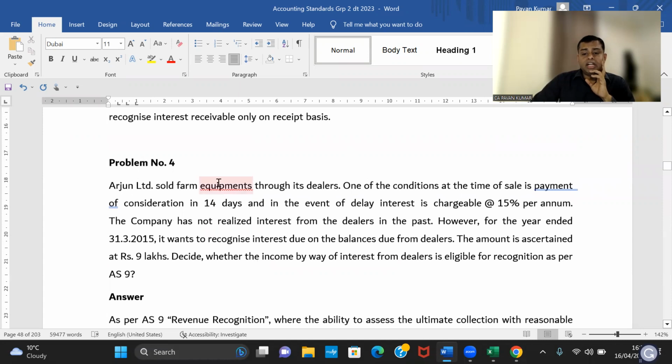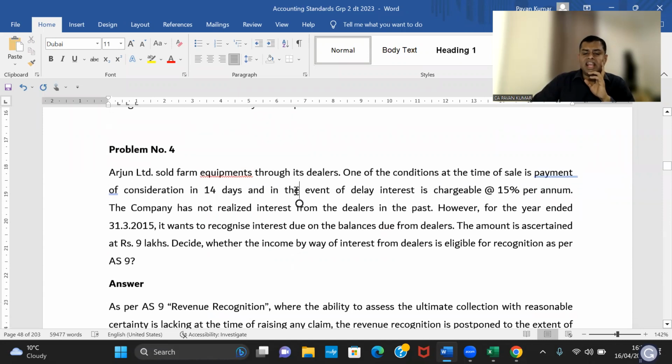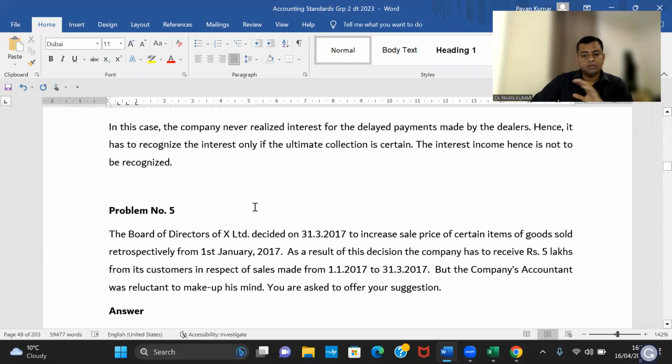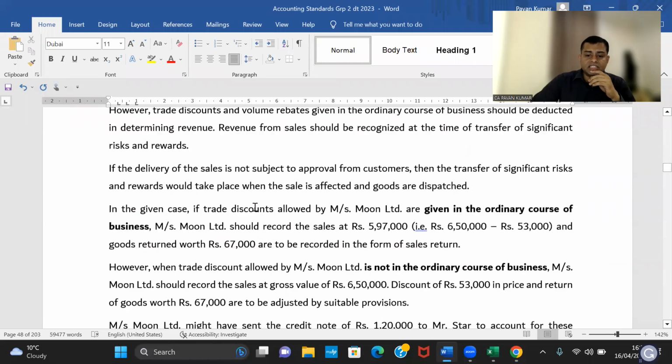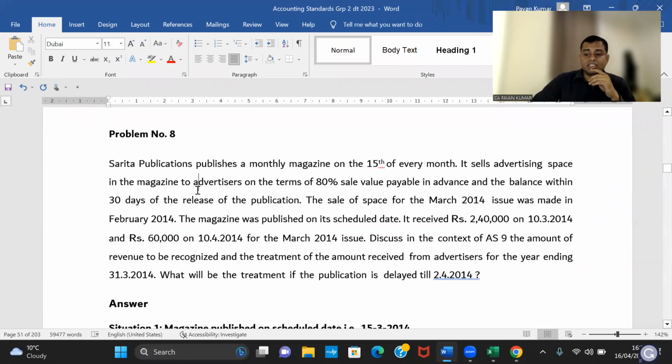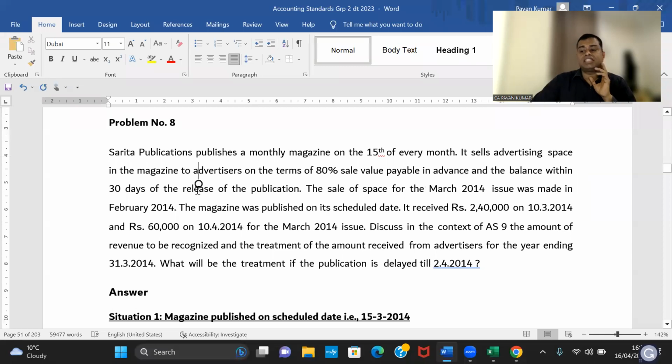This is also the same. Arjun Limited sold farm equipments through dealers. One of the conditions is blah, blah, blah. Same copy paste. There is one question, I think Sarita Publications, which is important. Other than that, we are done with this. If Sarita Publications is there, we'll spend time on it. Yes, this is a very, very interesting question. Can you read this problem?